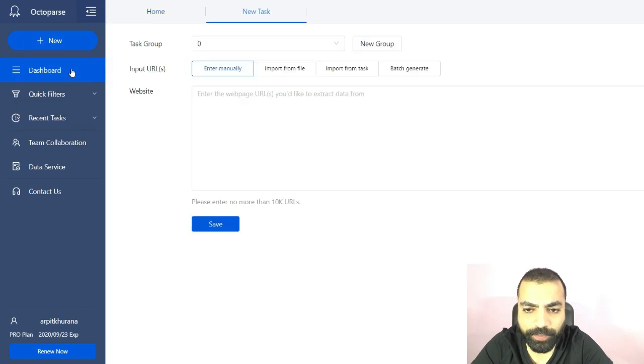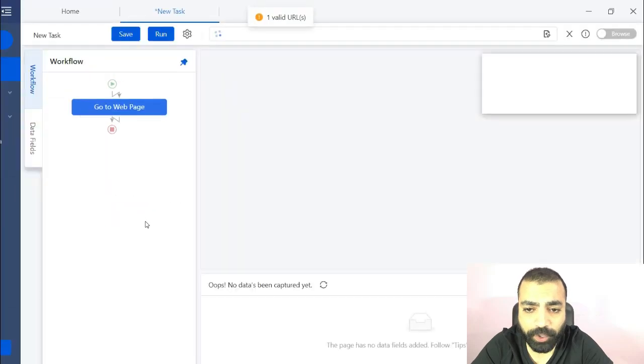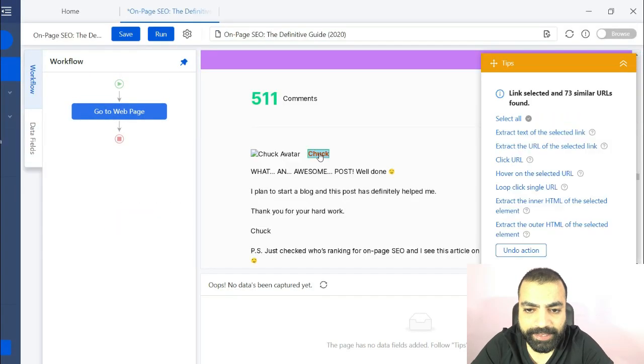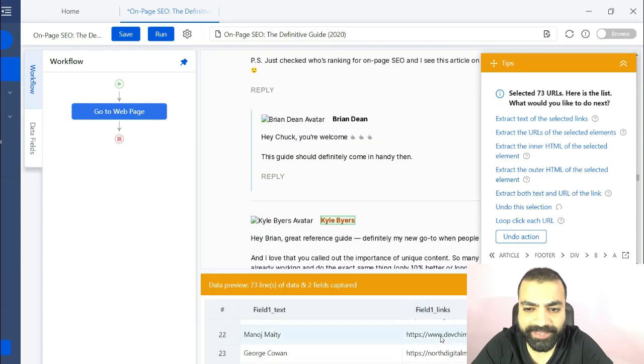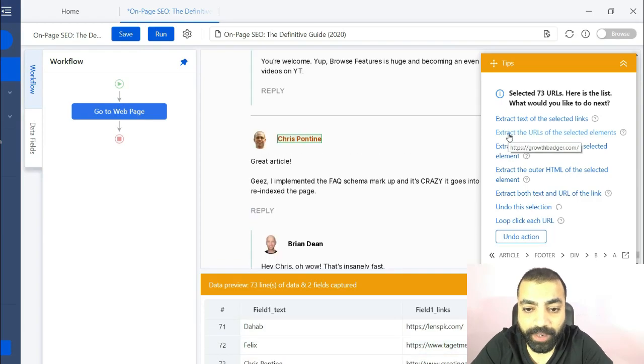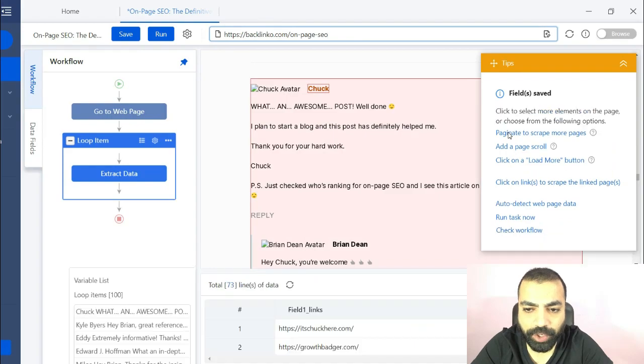So get into the advanced mode and paste the link of the blog from where you want to scrape the commenters. Then click on save. Let's scroll to the bottom of the blog. Click on the name of the commenters and then click on select all. You will see Octoparse is smart enough to extract all commenters with their websites. Like we have found 100 here. Then click on extract both text and the URL of the selected element.